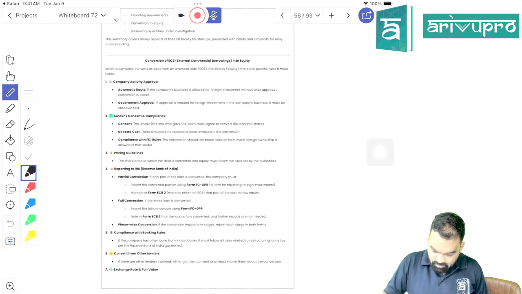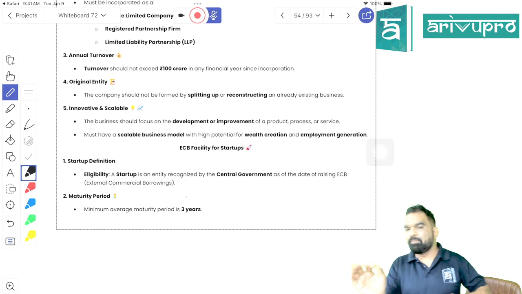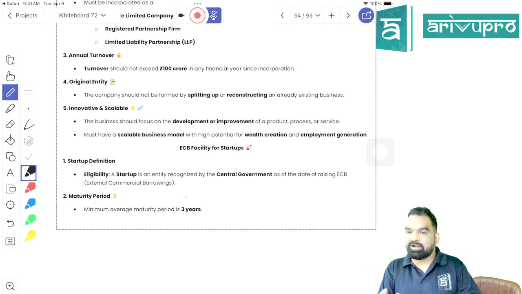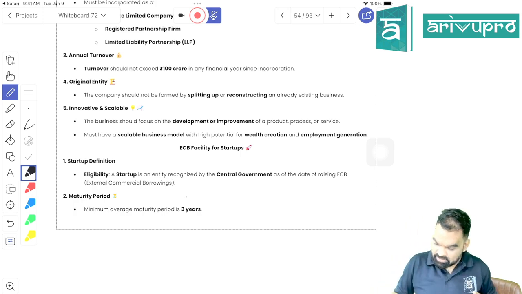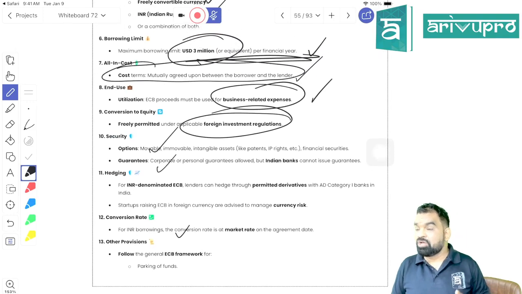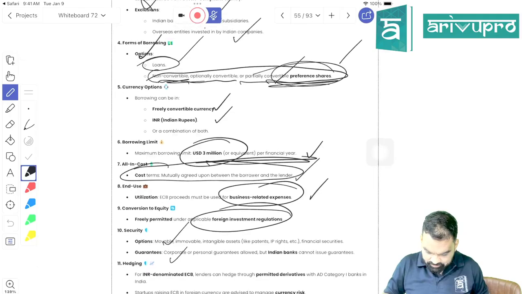Got my point, students? What they are saying about startups? Two points I thought are quite relevant. One point is the maximum permissible limit would be 3 million US dollar per financial year. Second, there is no all-in cost restriction. You can determine the all-in cost in negotiation with your lender, right? Right, students, is it clear? Third point, you can issue a non-convertible instrument, but a preference share can be convertible as well, right? Right, students.